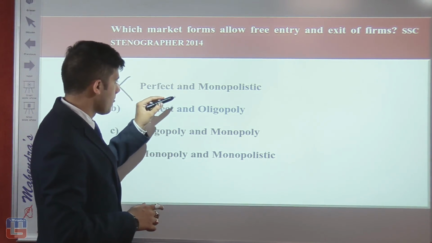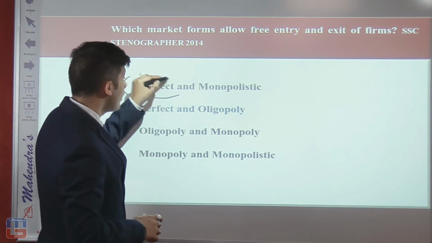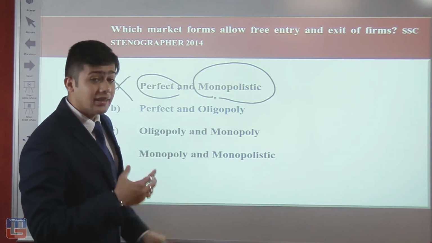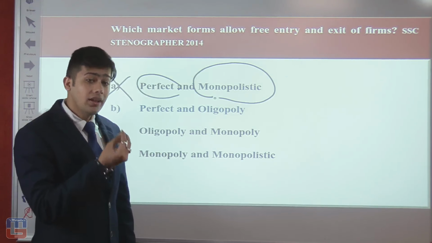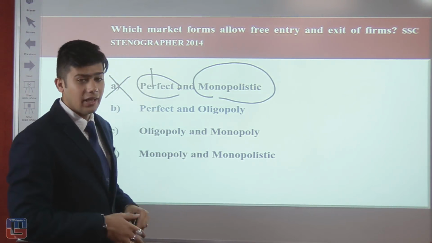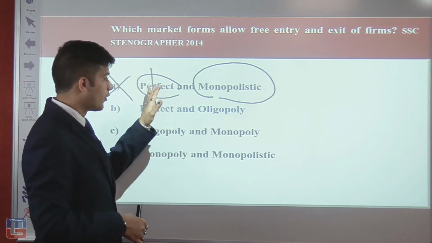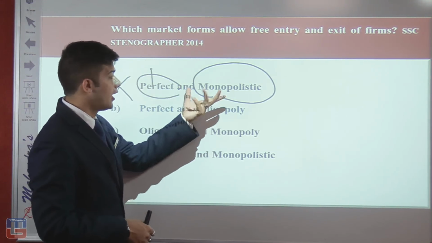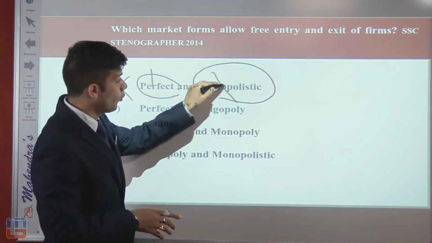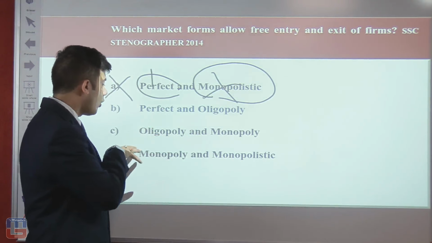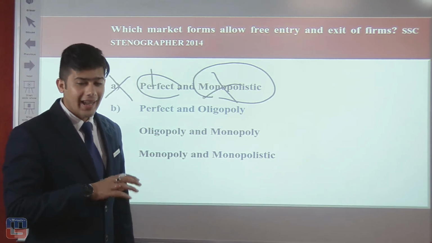For example, it's okay here, but it isn't okay here because that particular seller is the only seller. But here we have several sellers. So in option A, perfect is correct for this particular question, but this is incorrect because there is only a single seller.